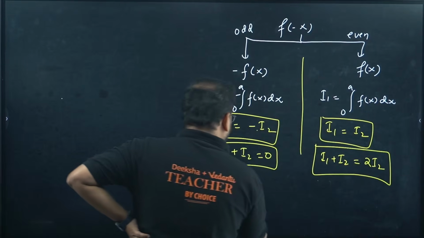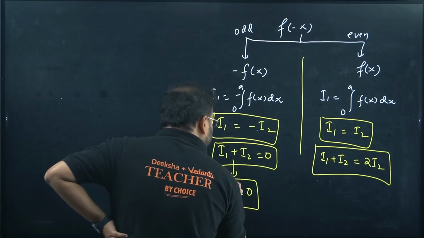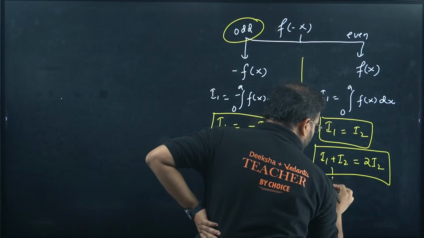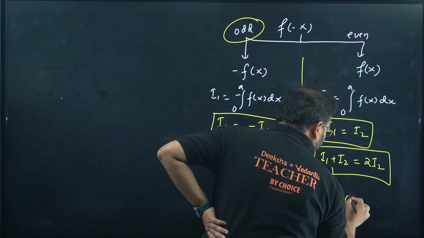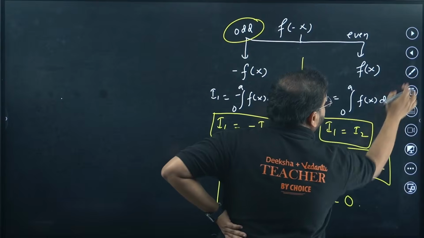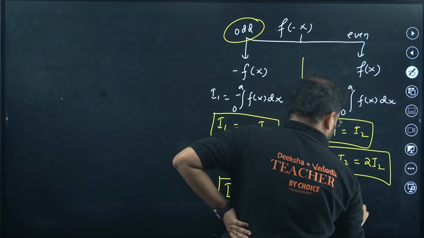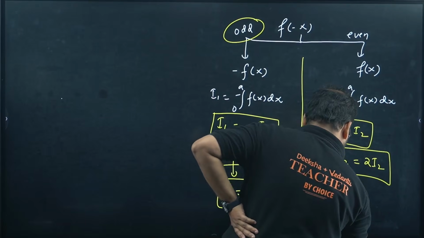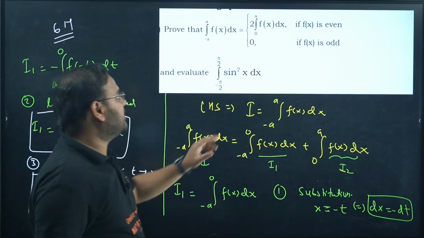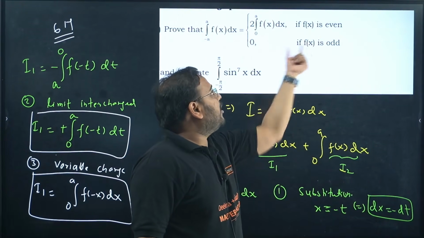What is I1 plus I2, sir? I1 plus I2 represents the integration I, if you remember. So the integration becomes 0 in the case of odd functions, and in the case of even functions, I will be twice I2. So for an even function it is twice I2, where I2 is 0 to a f of x dx, and for an odd function it is 0.